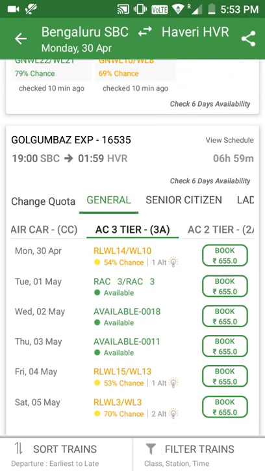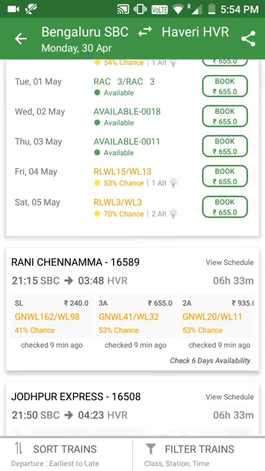This is how you can find your same train alternate. Thank you.